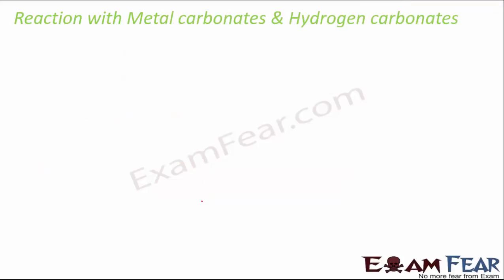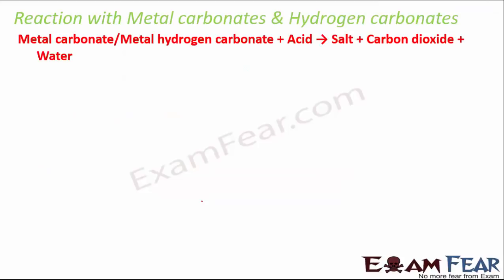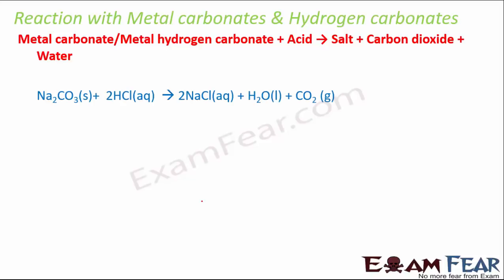Now, how do they react with metal carbonates and hydrogen carbonates? Metal carbonate or bicarbonate reacts with acid to form salt, carbon dioxide and water. For example, sodium carbonate, which is a metal carbonate, reacts with hydrochloric acid to form sodium chloride.